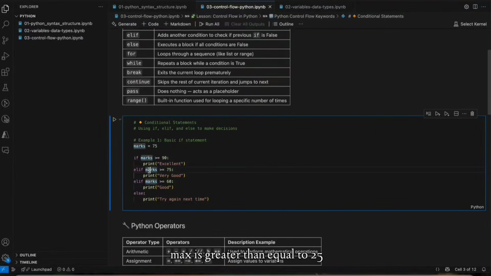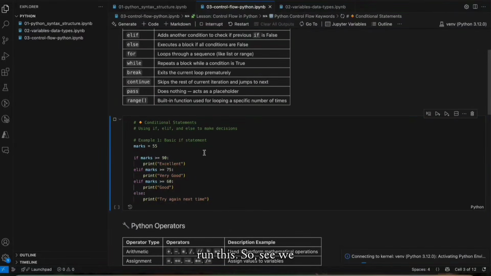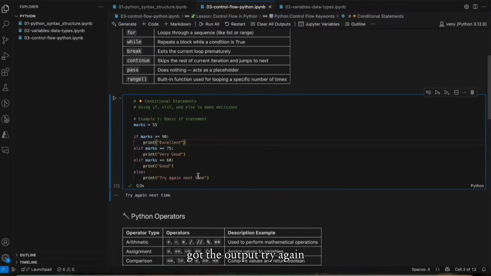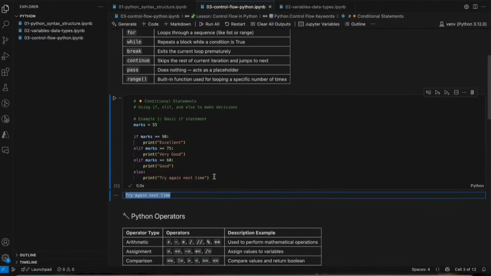Here marks is greater than or equal to 75 and our marks is also 75. It will execute this block and print very good, and the rest will be skipped. Suppose our marks is 55, then this condition is also false and it will not go to this statement either. It will execute the last statement, that is else, because all the other conditions are false. We'll try to run this. So see, we got the output.